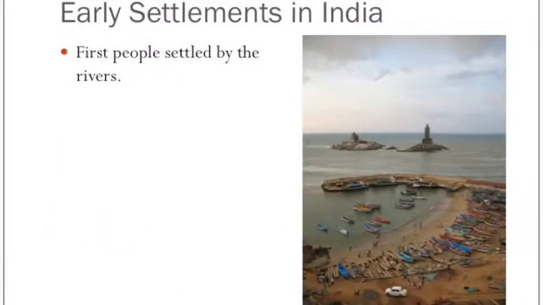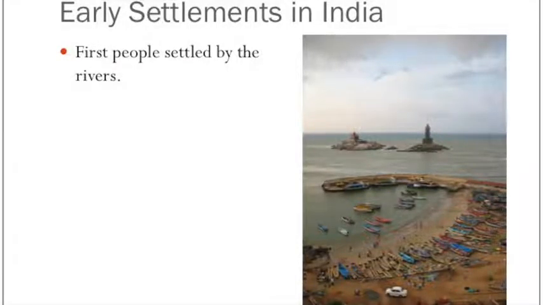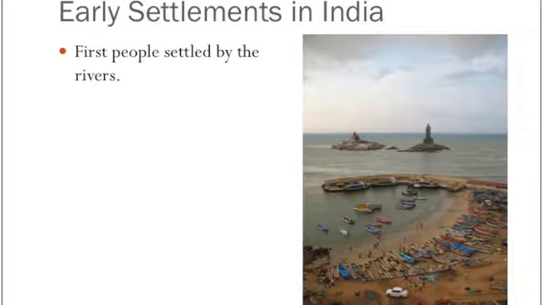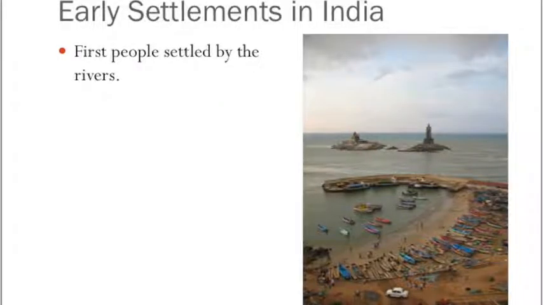13.10 Early settlements in India. Like many ancient peoples, the first people in India settled by rivers. The rivers provided plenty of water. The fertile soil was ideal for farming. The rivers could also be used for travel and trade.